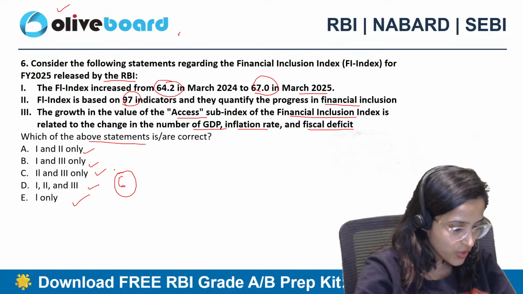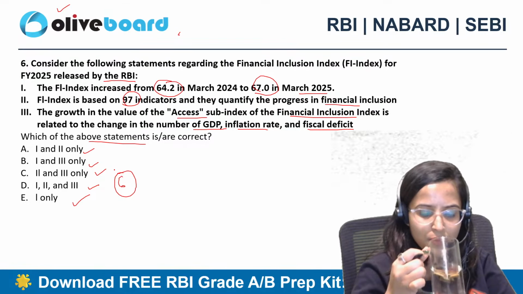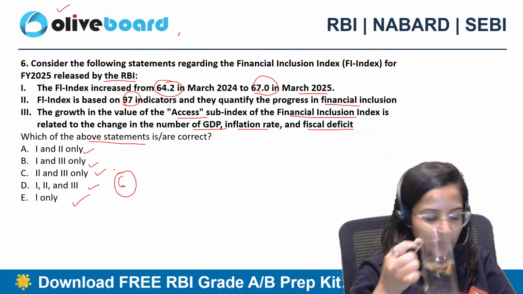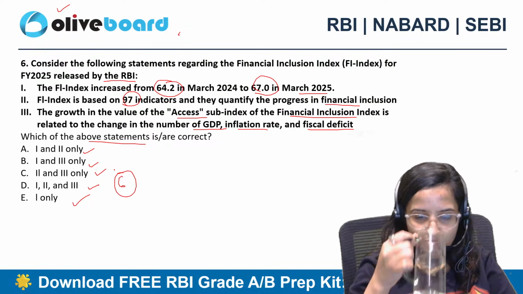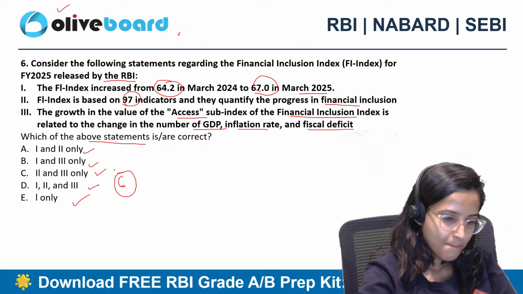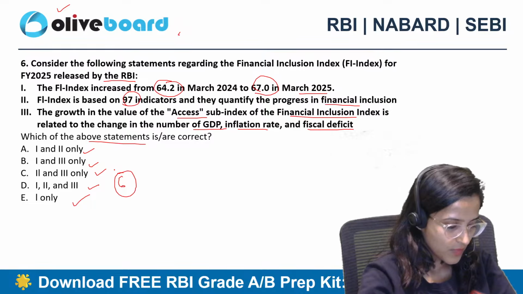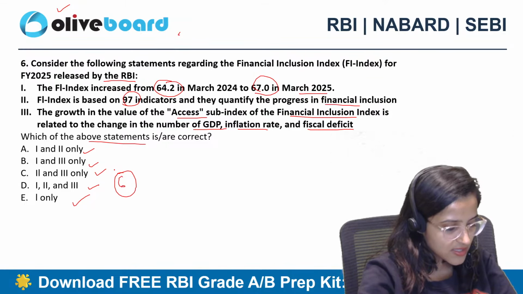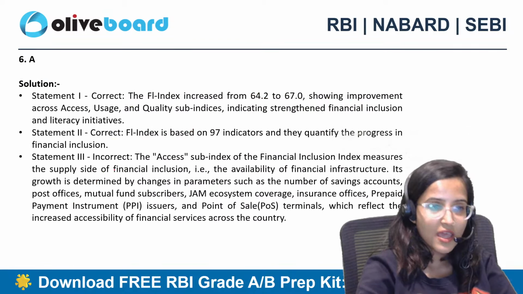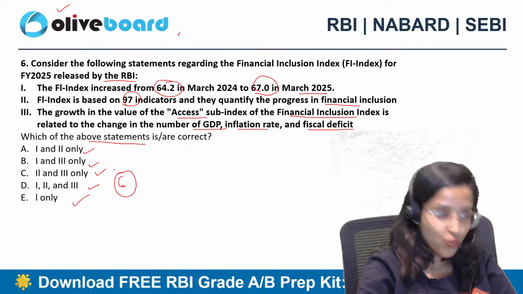Sixth question, who is going to give me the correct answer? Let me see. 1 only, 6C, 6A, 6E. The correct answer is A. Okay, 1 and 2 only.